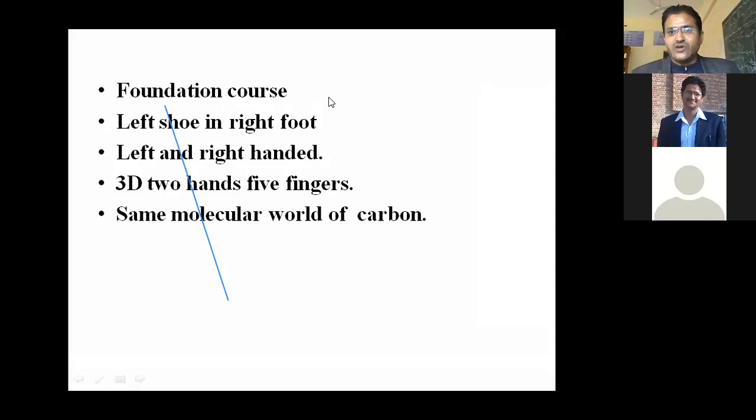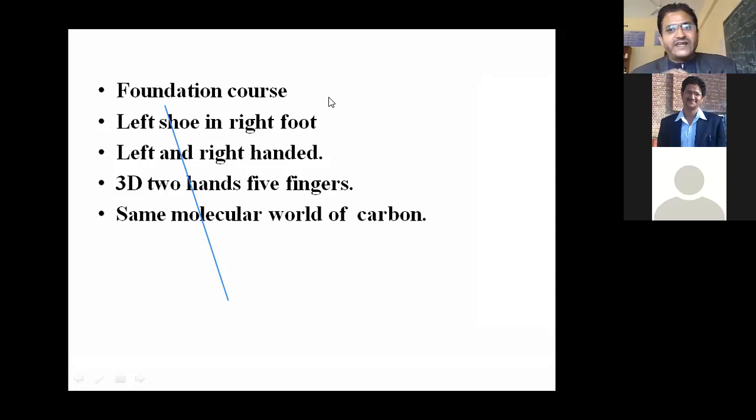The same is true in the case of hands also. If you think about the right hand and left hand, and you try to wear a right-hand glove on the left hand and a left-hand glove on the right hand, then you know what type of pain it is. It is very difficult for us.